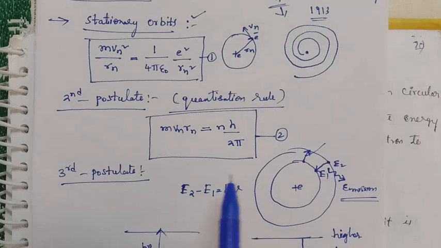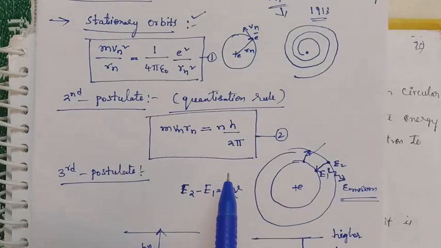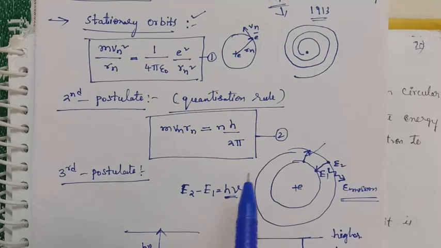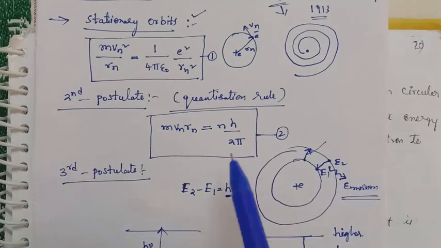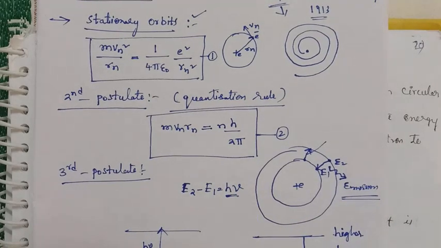Using these postulates, we can calculate the radius of the nth orbit, the velocity of the nth orbit, the total energy, potential energy, kinetic energy, time period, and frequency. All these are easy to calculate using these three postulates. But this theory is applicable only for the hydrogen atom or hydrogen-like atoms.